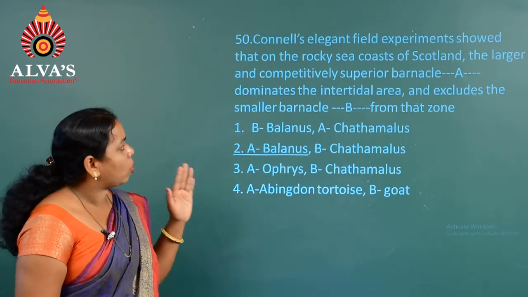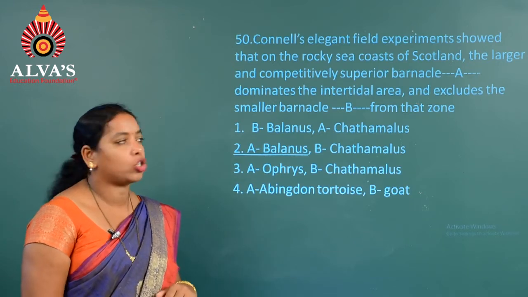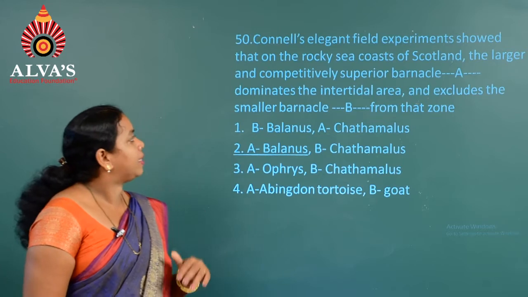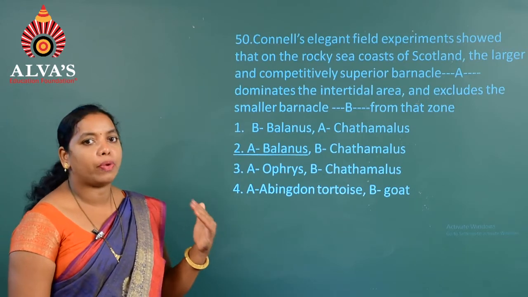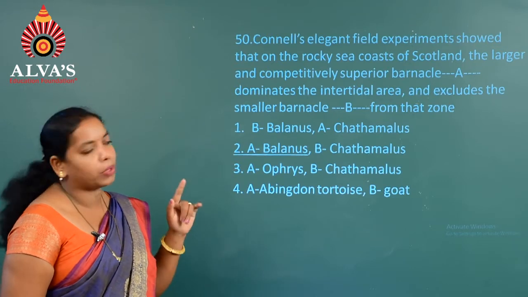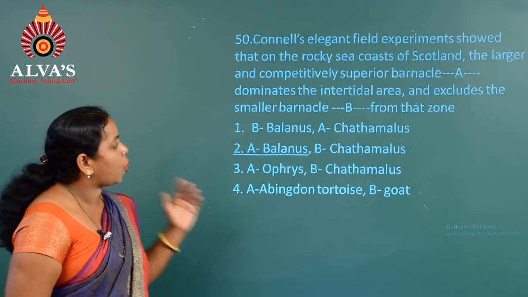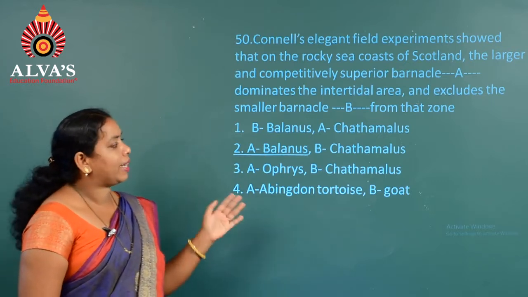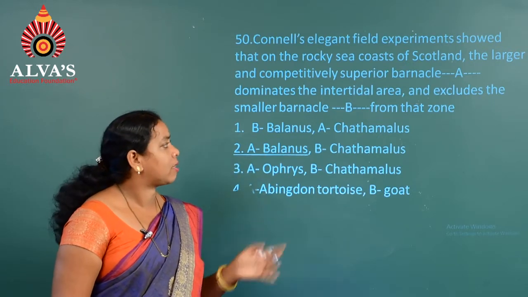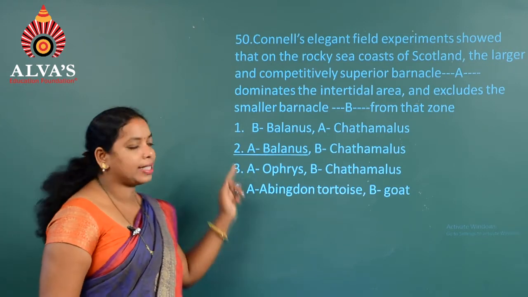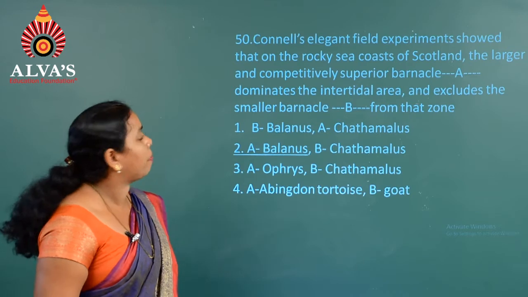The larger and competitively superior barnacle is Balanus, so option A is Balanus. It dominates the intertidal area and excludes the smaller barnacle, Chthamalus, option B, from that zone. Hence the answer is the second option for question number 50.